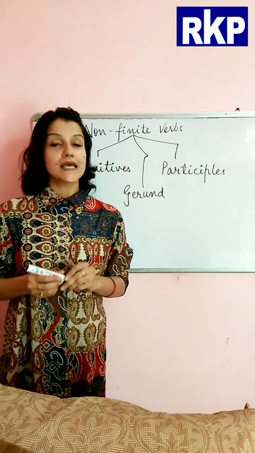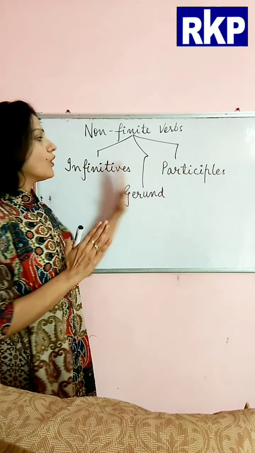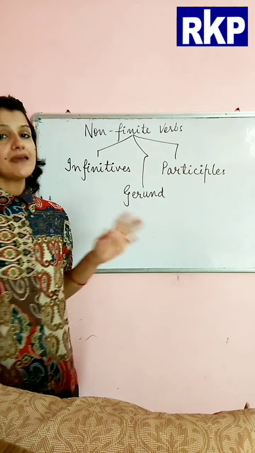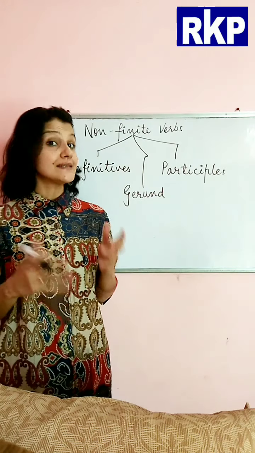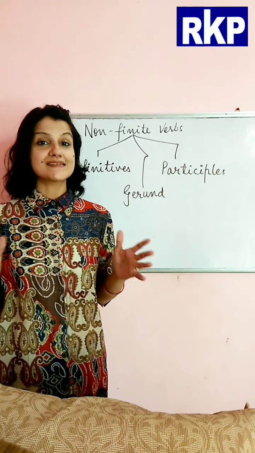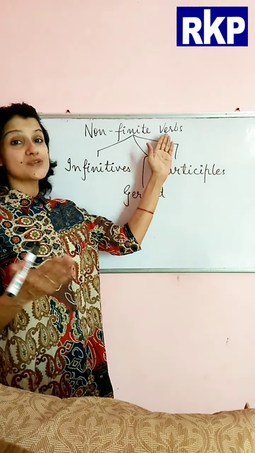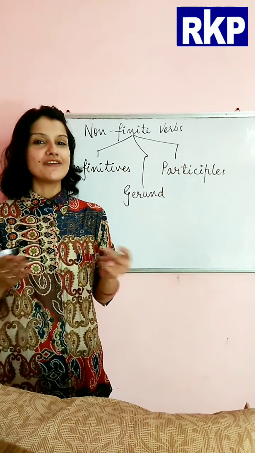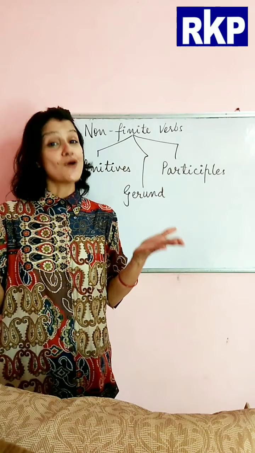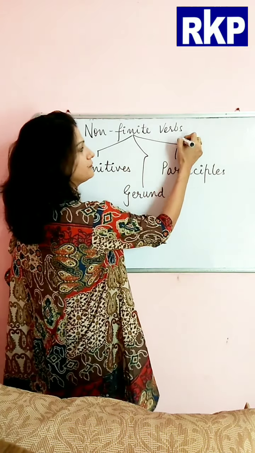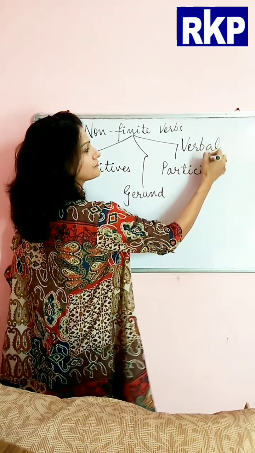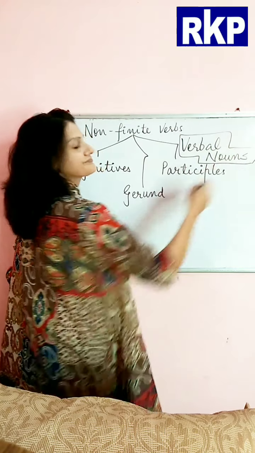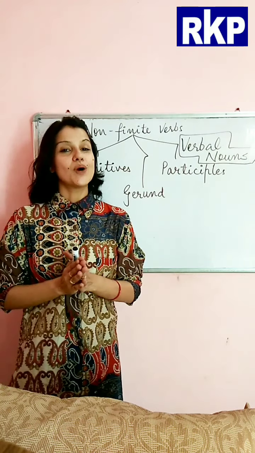Now, out of these three, these two, infinitives and gerund, both work as a noun. Of course, they are called verbs, but they work as a noun. That is the reason we call them verbal nouns also. What do we call them? We call them verbal nouns.